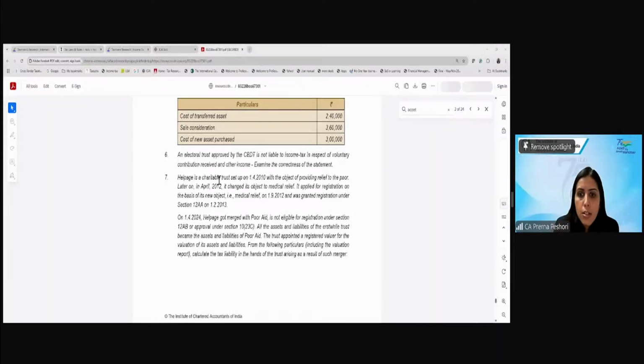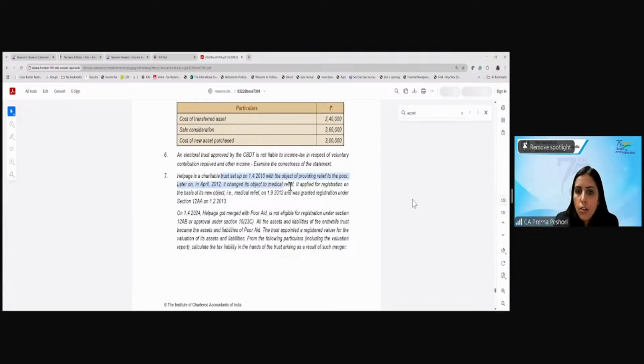Helpage is a charitable trust set up on 1 April 2010 with the object of providing relief to the poor. Later, in April 2012, it changed its object to medical relief. It applied for registration on the basis of its new object, that is medical relief, on 1/9/12 and was granted the registration on 1/2/2013.